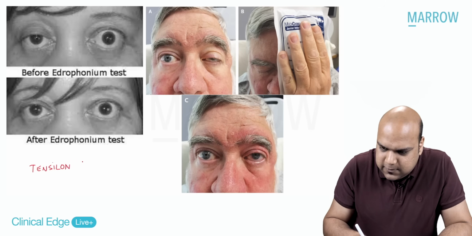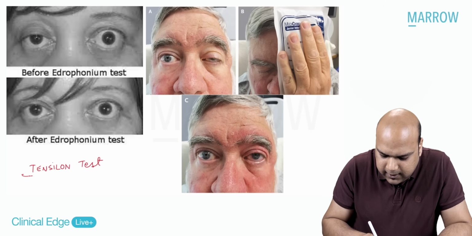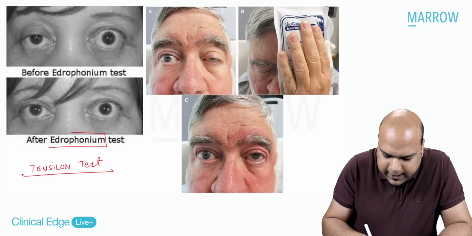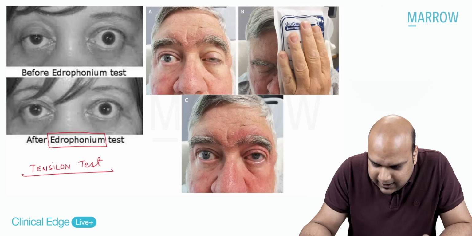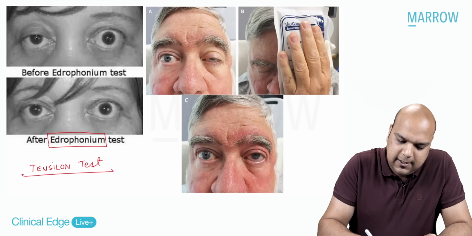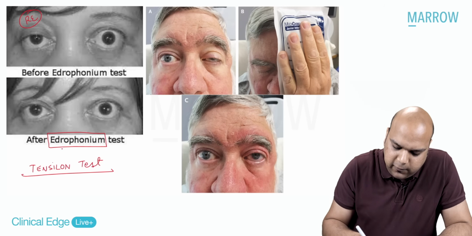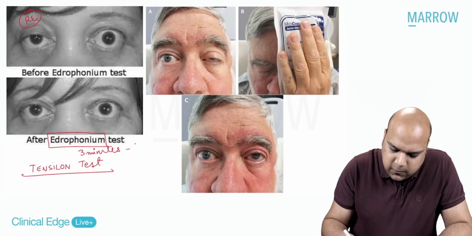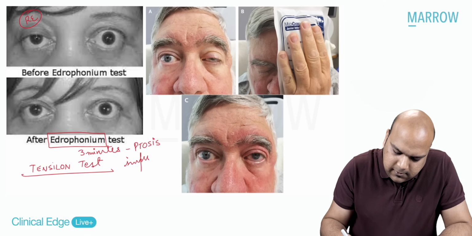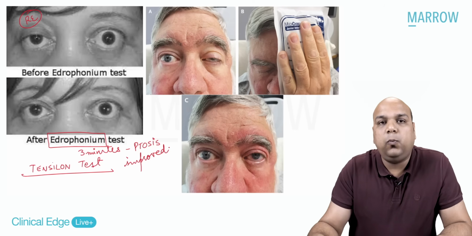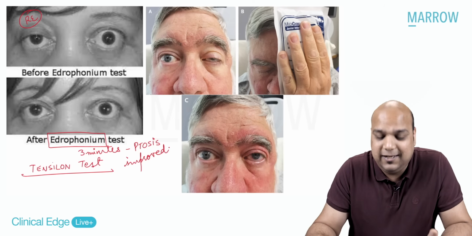In tensilon test, what we are doing, we are injecting edrophonium IV, everybody. And then within 3 minutes, everybody. So this is right eye ptosis. Before edrophonium test, after edrophonium test, 3 minutes, let me write. We see that the ptosis has improved. So very quick test for your diagnosis of myasthenia gravis.